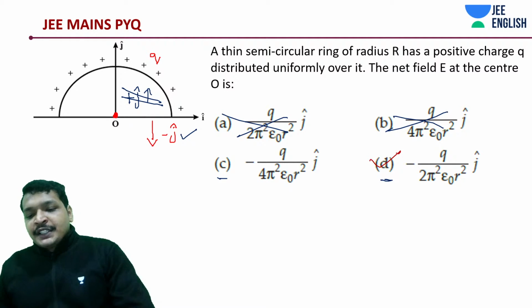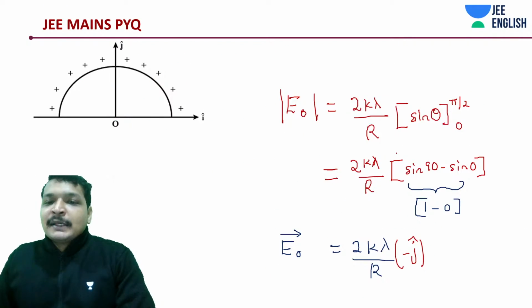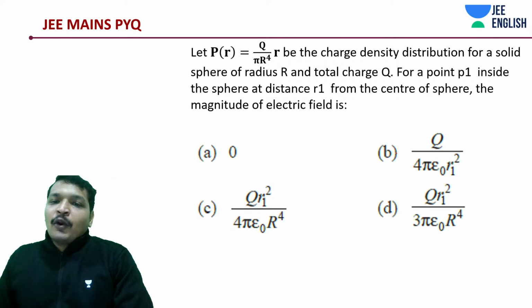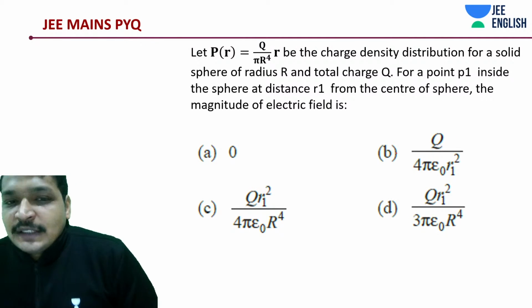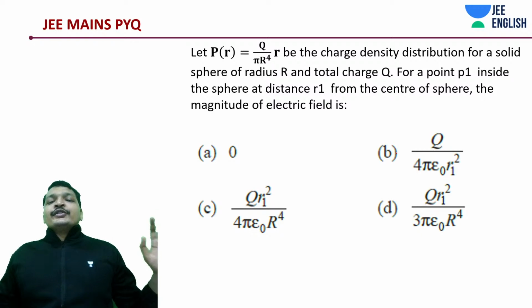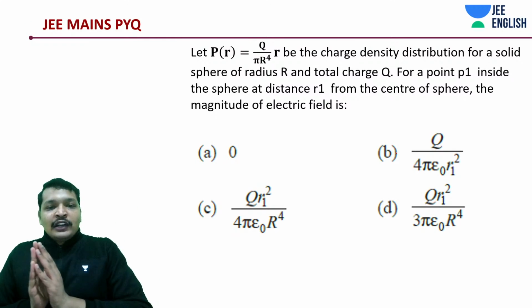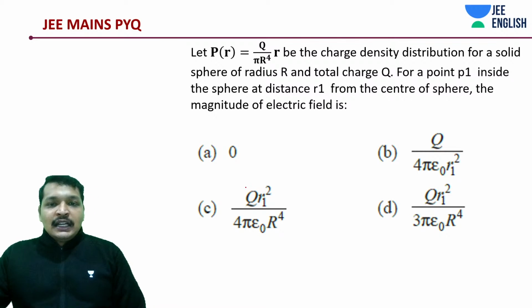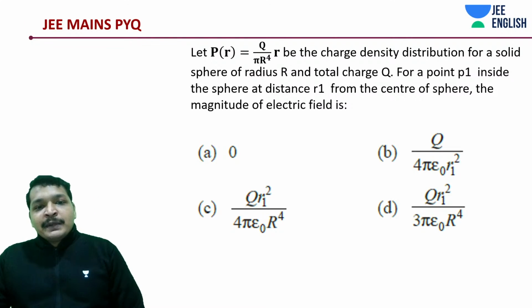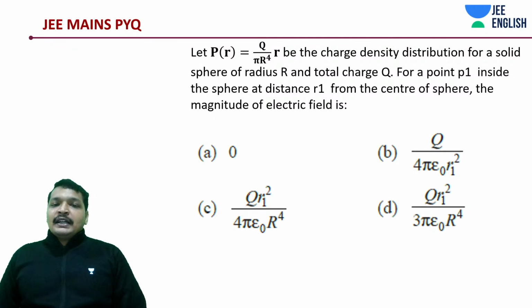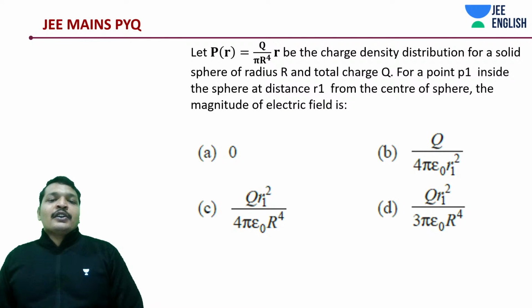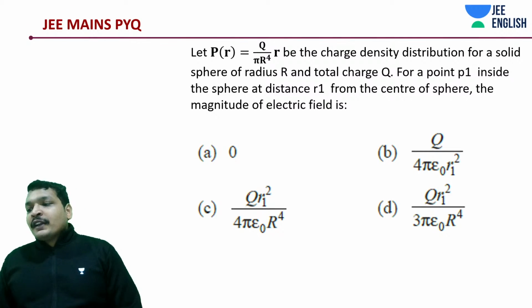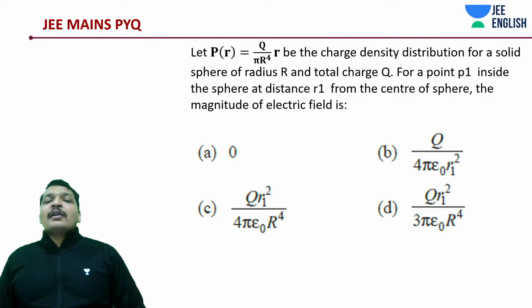Let's move on to the next question. Again, you will see an amazing thing in the next question. What is this all about? Some rho equals PR is given to you, charge density for a solid non-conducting sphere of radius R and charge Q, for a point P1 inside the sphere at distance r1 from the center of the sphere. The magnitude of electric field is being asked. So what is it all about?